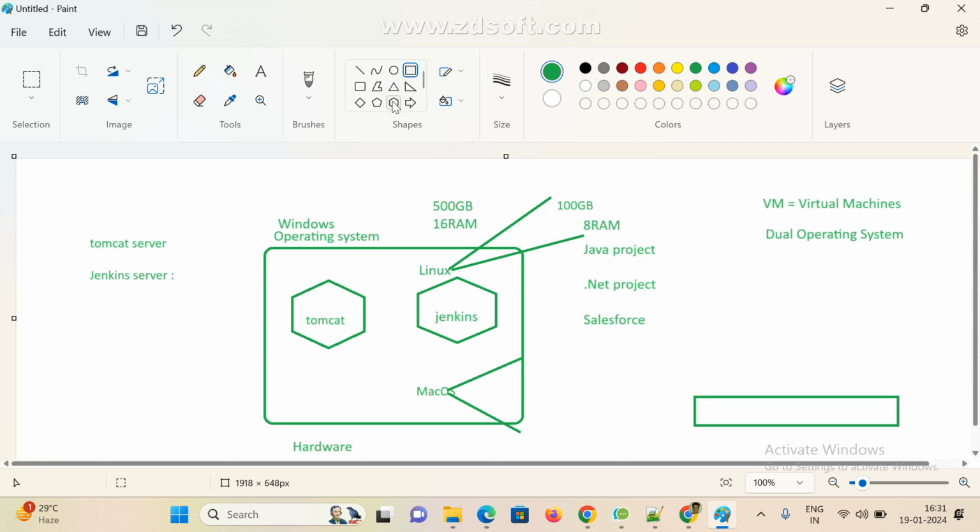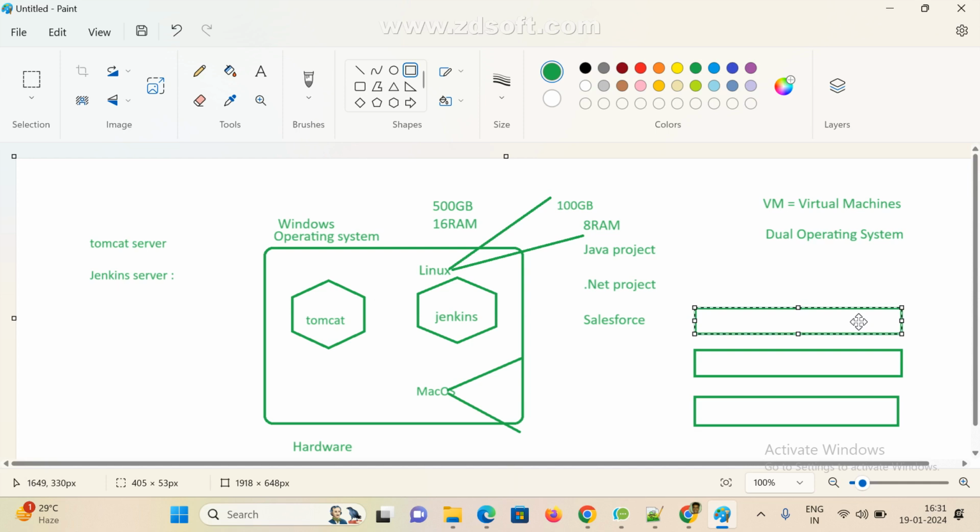Next, the software. On top of the hardware and operating system we are going to install software. Directly on top, we are going to install only Docker. No need to create any VM machines.